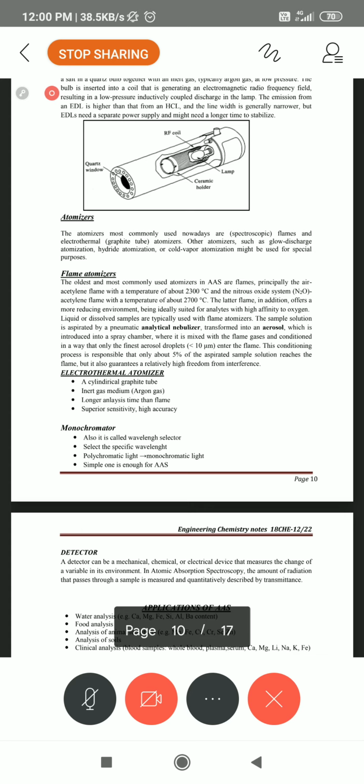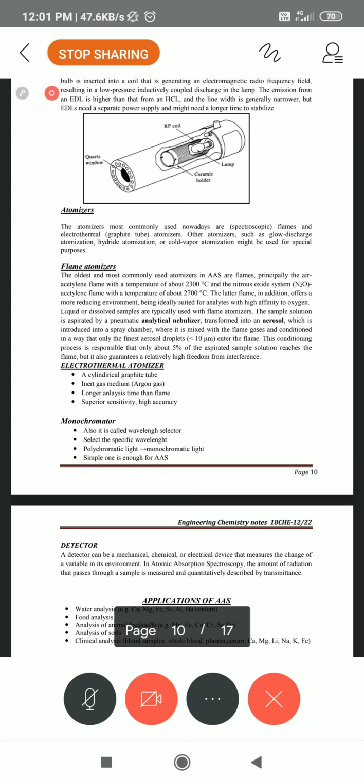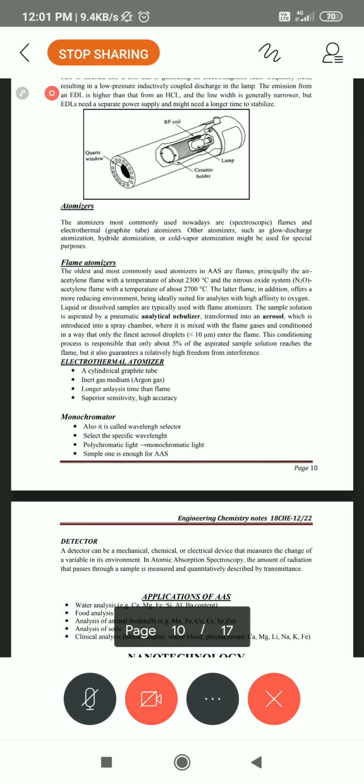We want 100% results from B section in chemistry as well as other subjects, so read neatly and get the answers.